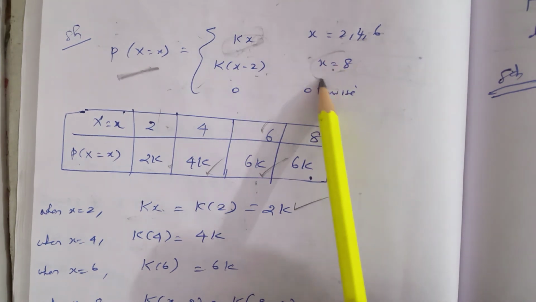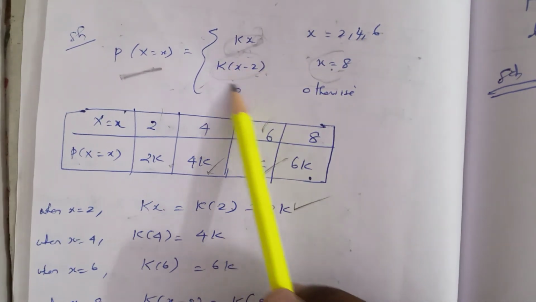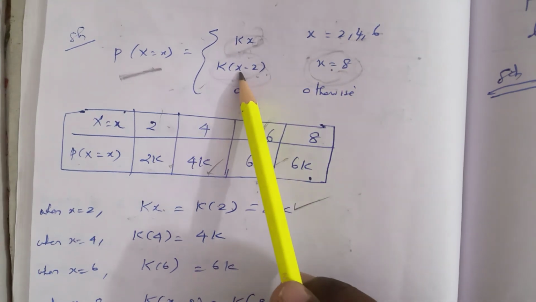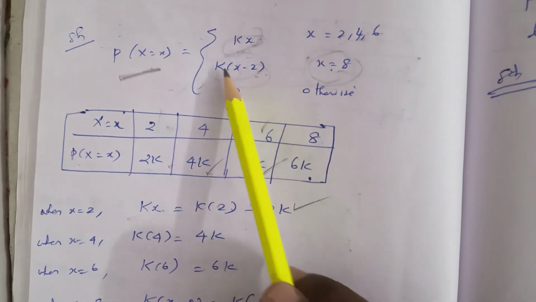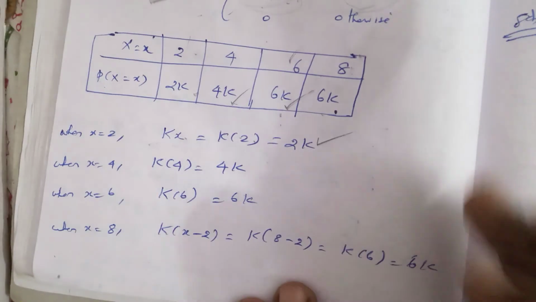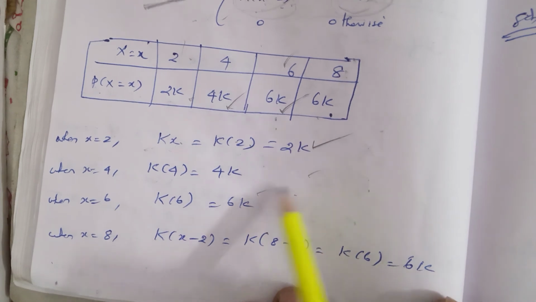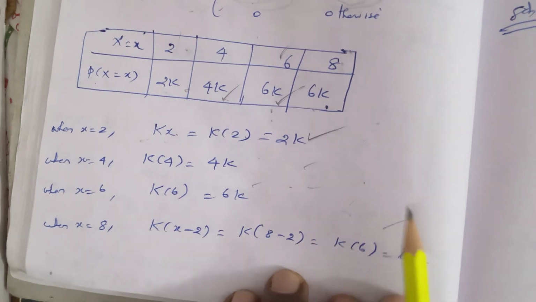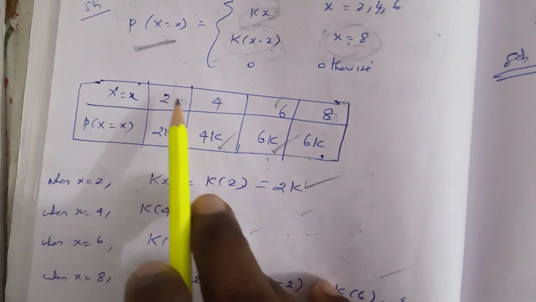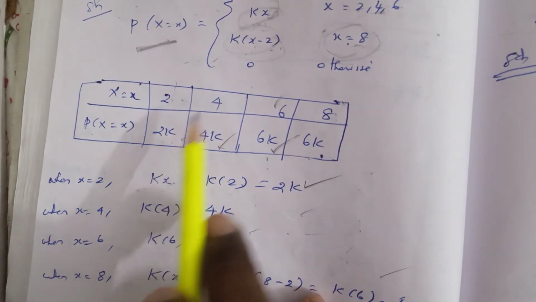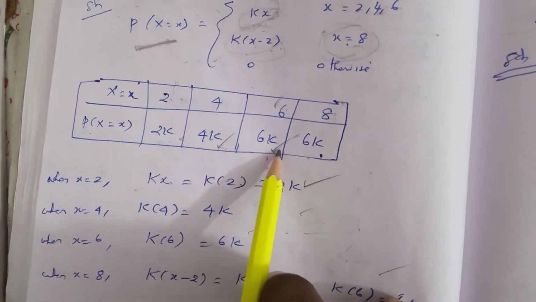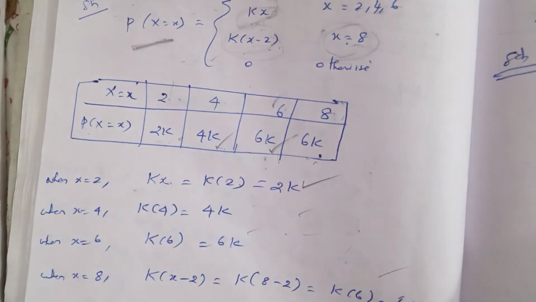Next, for the second function, k into x minus 2, the value is x equal to 8. So we put 8 in the place of x: 8 minus 2 is 6, so the corresponding value is 6k. The calculations are given in the problem, so first we form the table. X is 2, probability is 2k. X is 4, probability 4k. X is 6, probability 6k. X is 8, probability 6k.